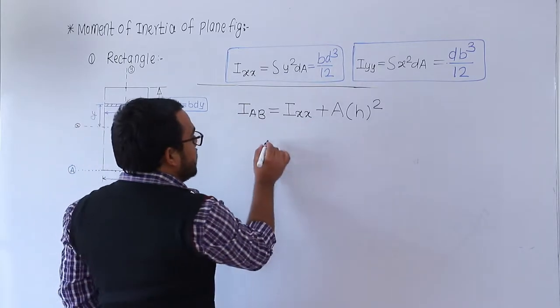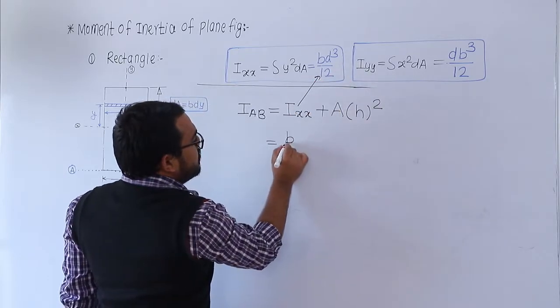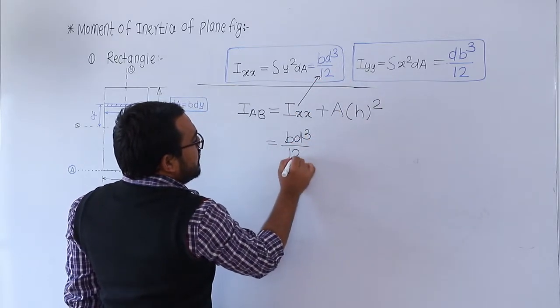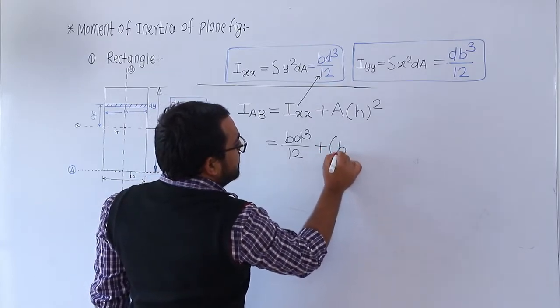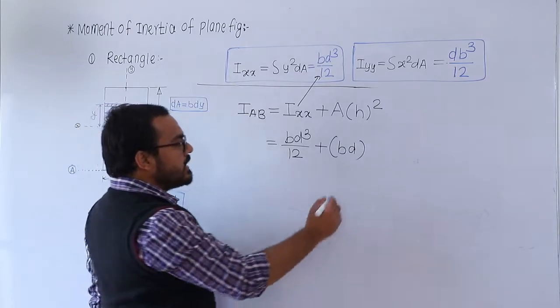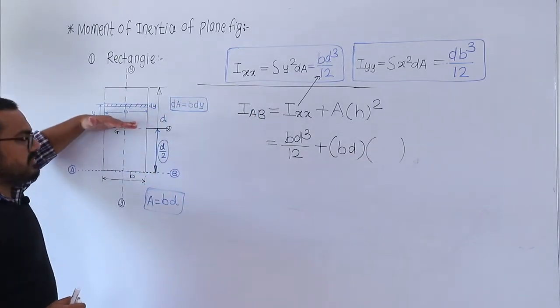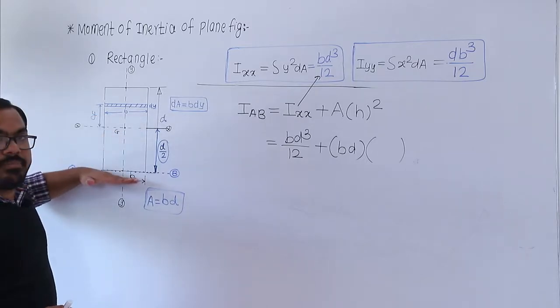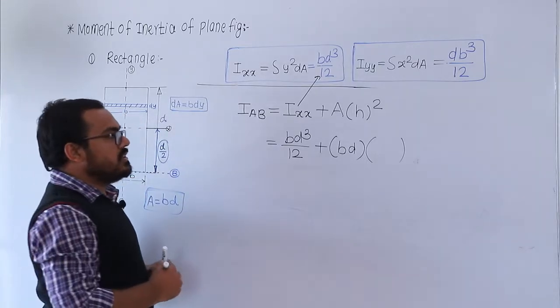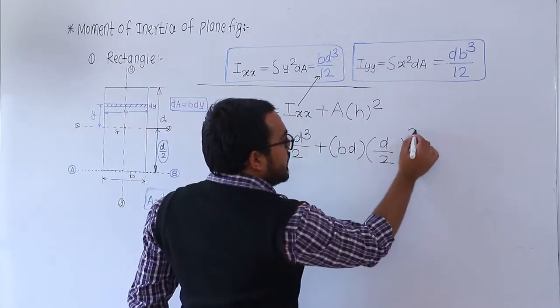So from this, what is the moment of inertia about the AB axis? It is equal to BD cube divided by 12, plus the area of the figure. Area of the total rectangle is B into D. H is the distance between two parallel axes. So it is the centroidal x-x axis and it is the base, and the perpendicular distance between these two is D by 2. And D by 2 squared.